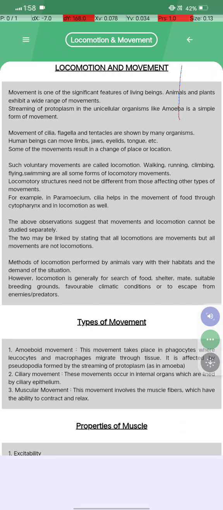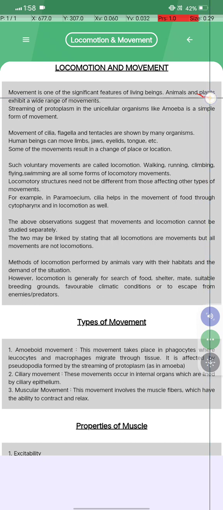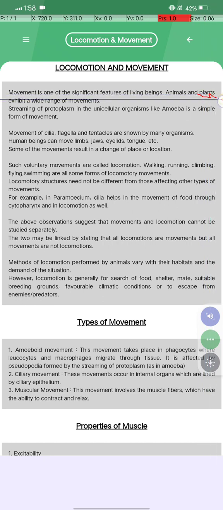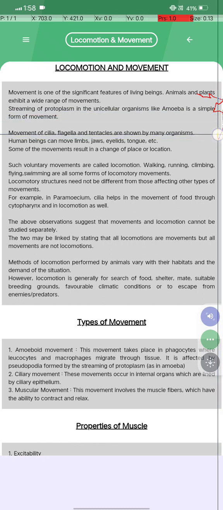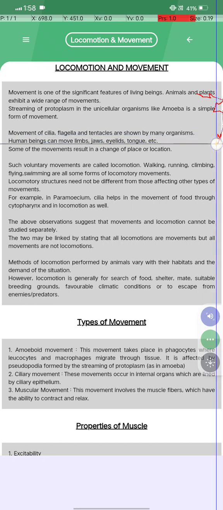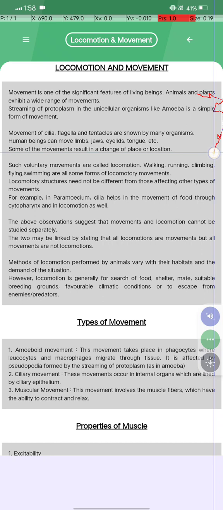Start करते हैं. Movement क्या होता है? तो movement is one of the significant features of living beings. Animals and plants exhibit a wide range of movement. Streaming of protoplasm in unicellular organisms like amoeba is a simple form of movement, and the movement of cilia, flagella, and tentacles is shown by many organisms. Human beings can move four limbs, jaw, eyes, eyelids, tongue, etc. Some of the movements result in the change of place or location.